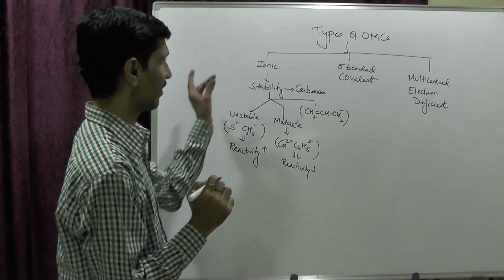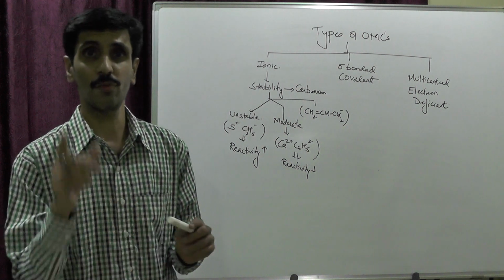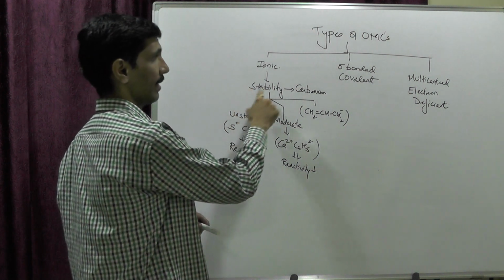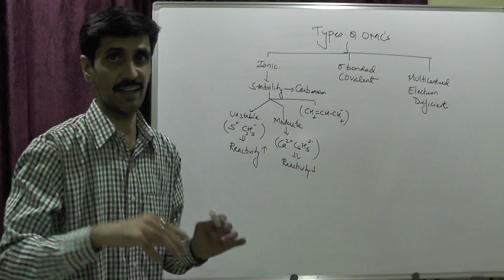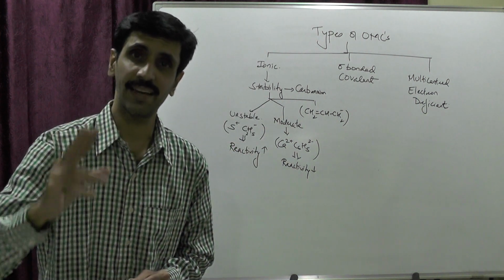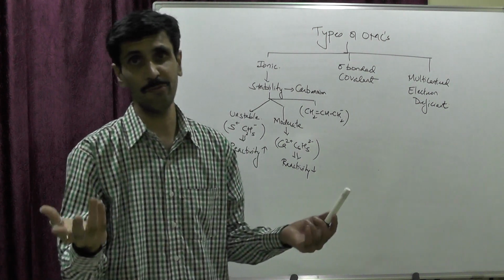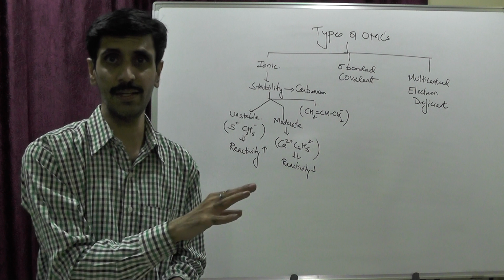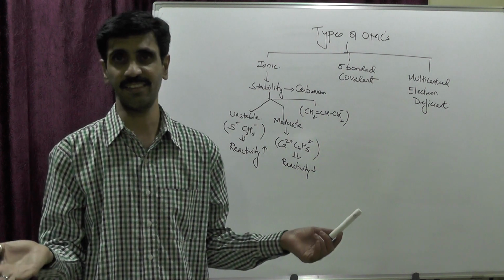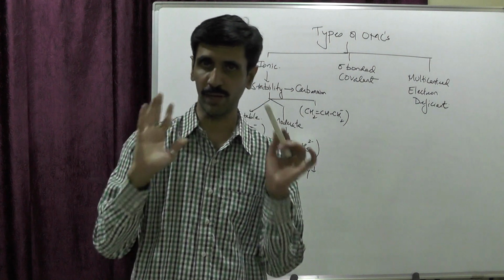Alright, so this is in brief about ionic organometallic compounds, where the stability of the carbon ion is related to its reactivity. If the carbon ion is highly unstable, the reactivity is high. And if the carbon ion is stable, the reactivity is less. I hope it's very simple and going into your brains very well.